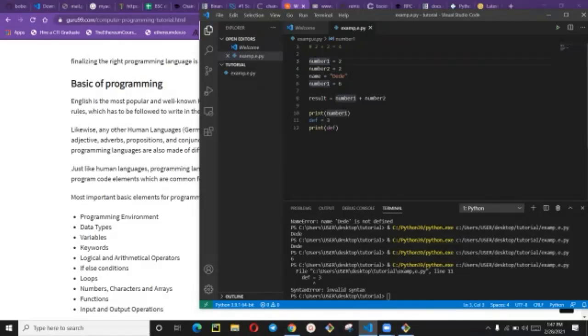Because number 1 is a variable. If you say number 2, it doesn't make any meaning. If you remove this equals to, our time is running. Our time is running out.